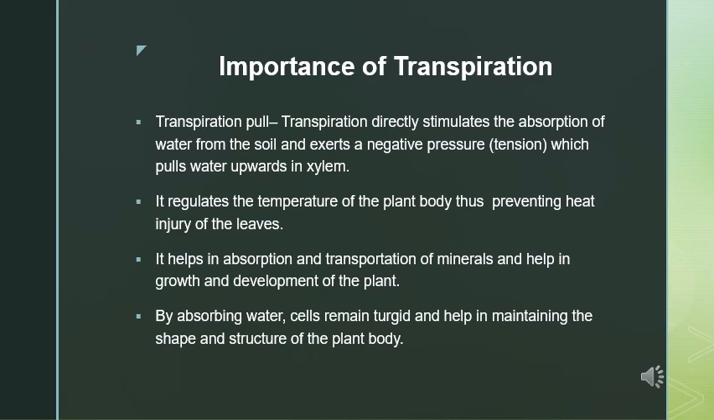Transpiration also helps in regulating the temperature of the plant body. The temperature of the plant rises as it absorbs energy from the sun for photosynthesis. Evaporation of water from the plant body helps in getting rid of the excess heat energy, thus preventing heat injury of the leaves.